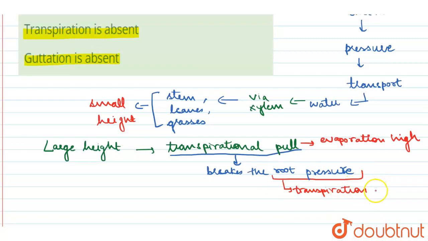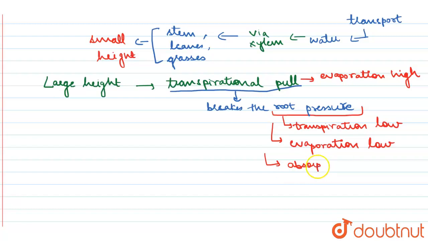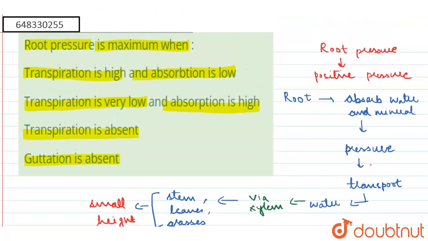Transpiration should be low since it cannot be absent. Then evaporation should also be low, because if more evaporation takes place, it means more transpirational pull. And thirdly, the most important, since the root pressure is created with the absorption of water and minerals, the absorption should be high. So these are the important conditions for the root pressure: low transpiration, which means low evaporation, and a high absorption rate.